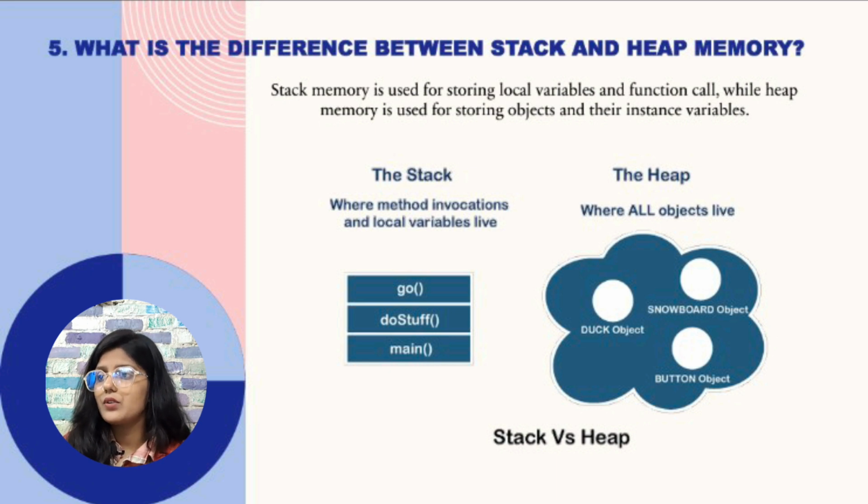Here in the diagram, you can see the stack, where method invocations and local variables live. Like you can see here, the go method, do stuff, or main method exists in the stack. In the heap, where all objects live, like we have created some duck object, snowboard object, or button object. So they are stored in the heap and other functions are stored in the stack. So that was stack and heap. Let's jump to the next question.